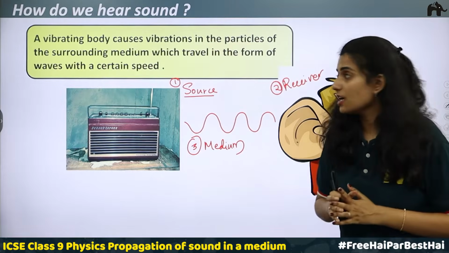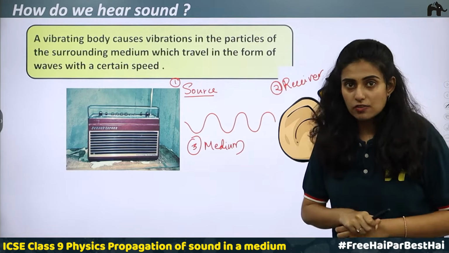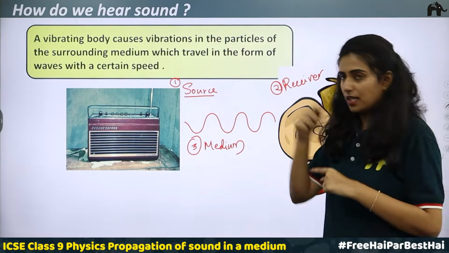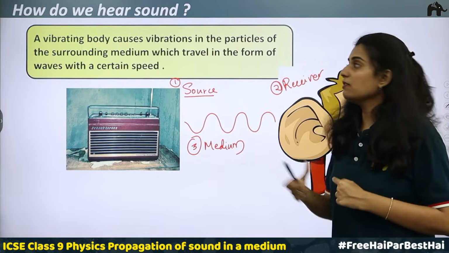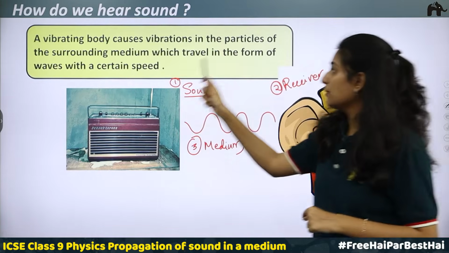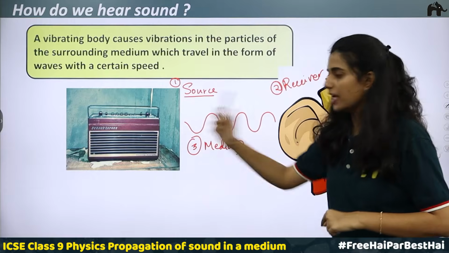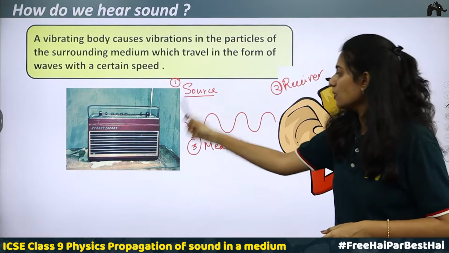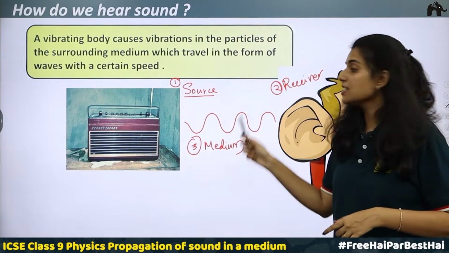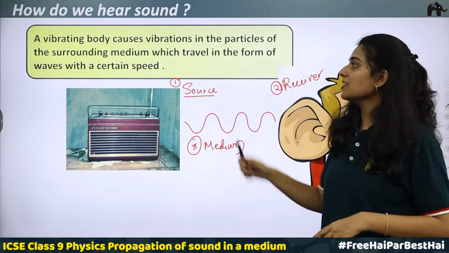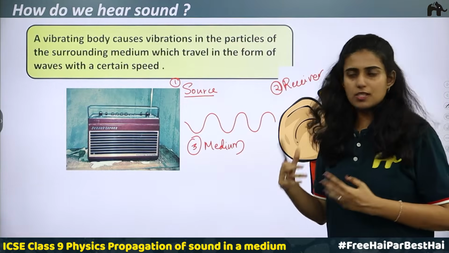So what is sound? We know it is a source of energy. There should be a vibrating body, the source should be vibrating. This vibrating body will produce a sound. The vibrating body causes vibration in the particles of the surrounding. So this radio produces vibration, and these vibrations produce vibrations in the surrounding air, which travels in the form of waves with a certain speed. This we will be discussing.